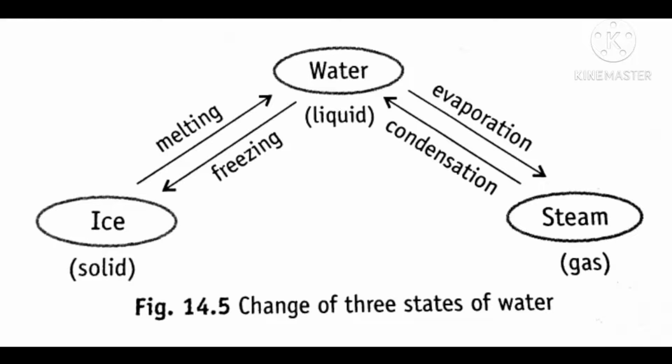Next, do you know how wet clothes dry up when we put them on the clothesline? Have you ever thought about where this water goes? The reason is when we put these wet clothes in the sun, the heat of the sun evaporates the water.